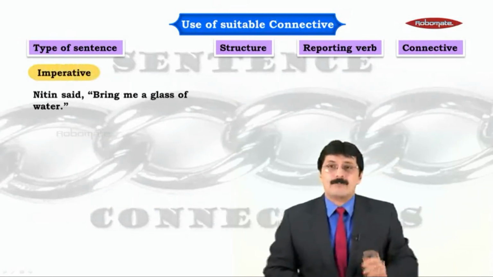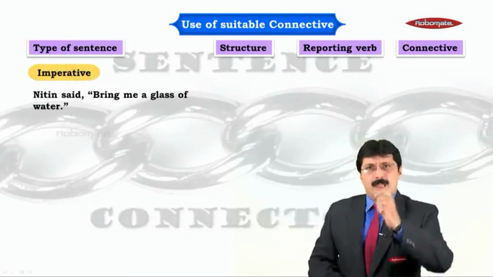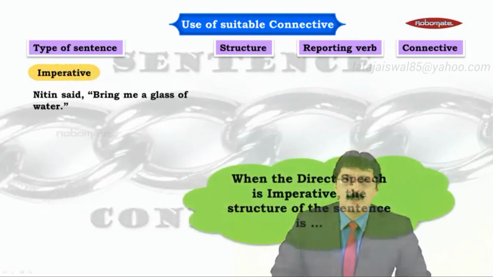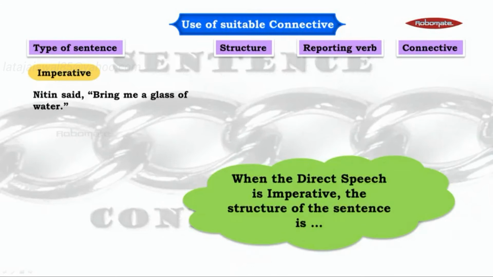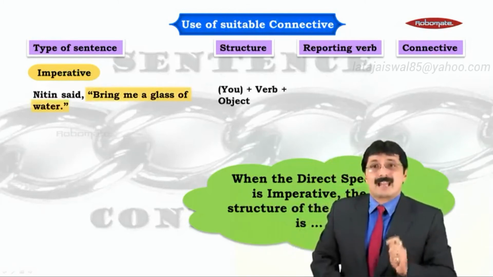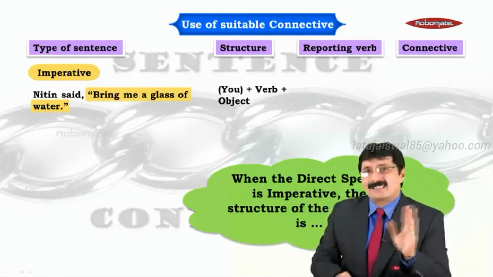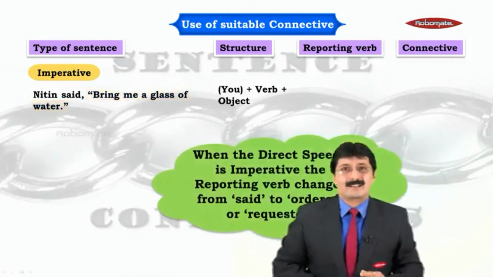Fantastic. Now, imperative. Nitin said, "Bring me a glass of water." Now, what is an imperative sentence? Remember, my dear friends, a hidden subject you plus verb plus object. It actually means you bring me a glass of water, but that subject you is hidden. Fantastic.